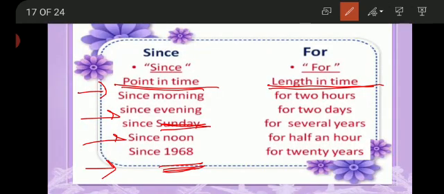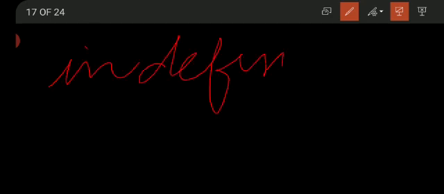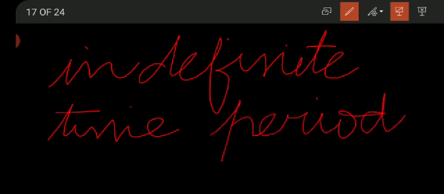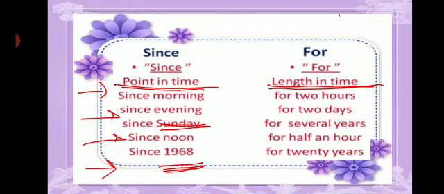And for is used for the length of the time, or you may say for is used for any indefinite time period in which the time is not defined clearly. Like for 2 hours. Now these 2 hours of any day can mean the 2 hours of the morning, 2 hours of the evening, 2 hours of the night.